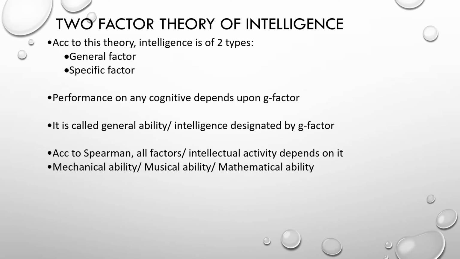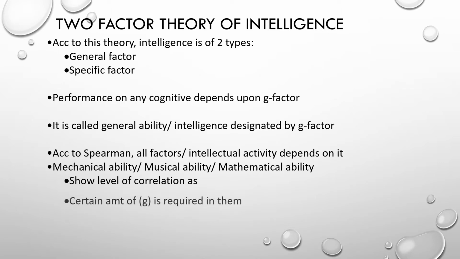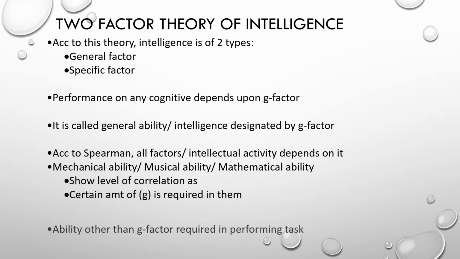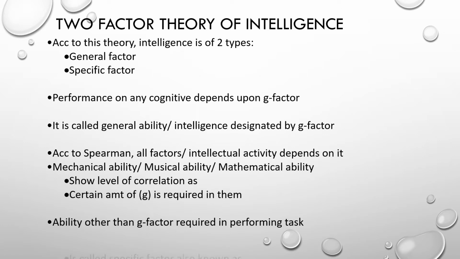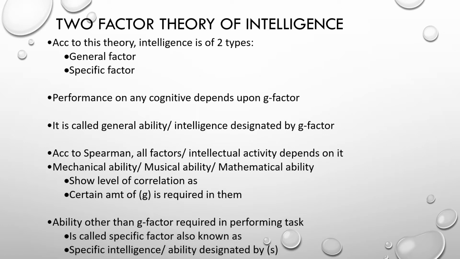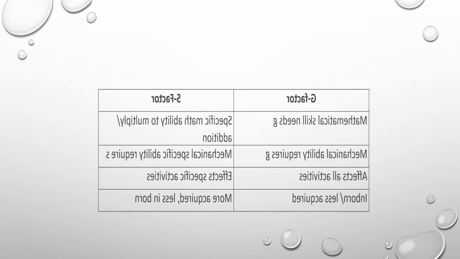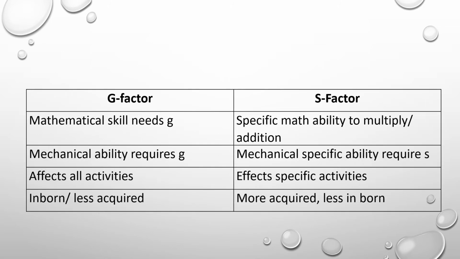Mechanical ability, musical ability, mathematical ability show the level of correlation as the amount of G required in them. Ability other than G required in performing the task is called the specific factor, also known as the S factor. Specific intelligence is ability designated by S. Now we have differences between G factor and S factor. Talking about G factor, mathematical skill needs G, mechanical ability requires G.